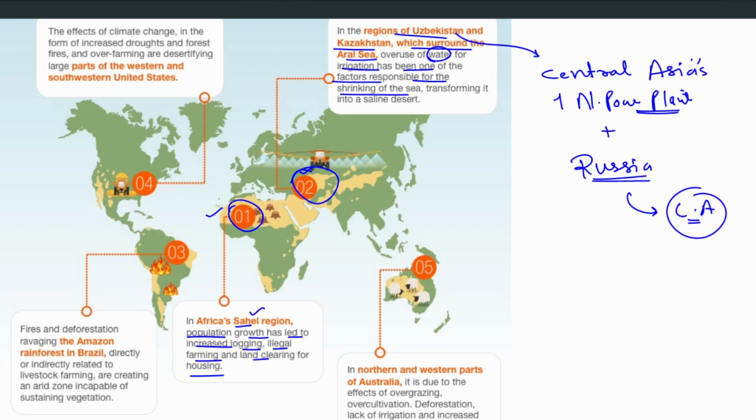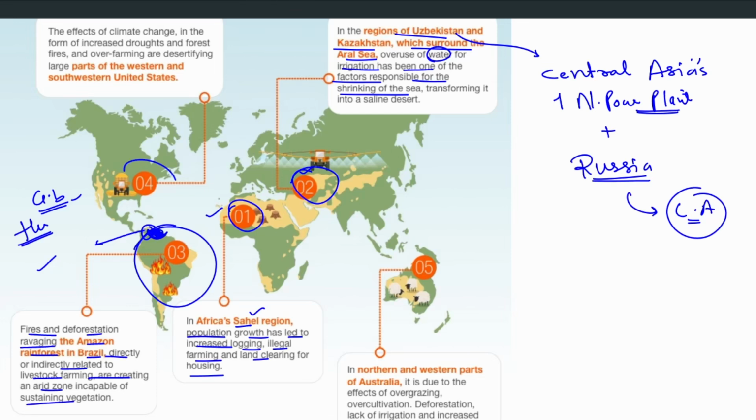Next, third, we saw South America. From here also we saw current affairs recently from Venezuela: the last glacier lost, the Humboldt Glacier. That was also because of global warming. The El Nino effect, as well as multiple rivers and important lakes, we saw from here. Catatumbo lightning also we saw. So please remember all those things. Fire and deforestation are ravaging the Amazon rainforest in Brazil, directly or indirectly related to livestock farming, creating arid zones.